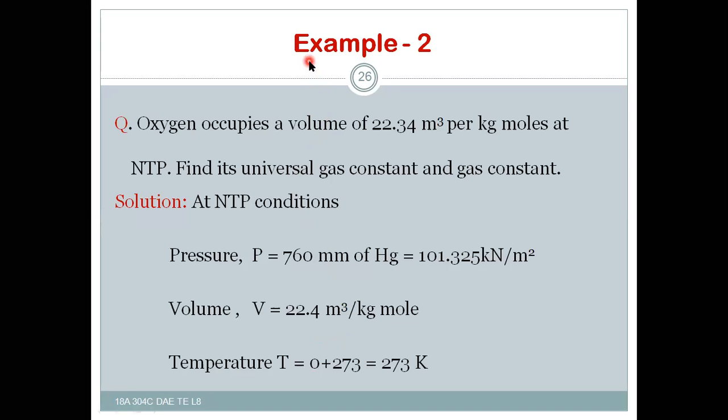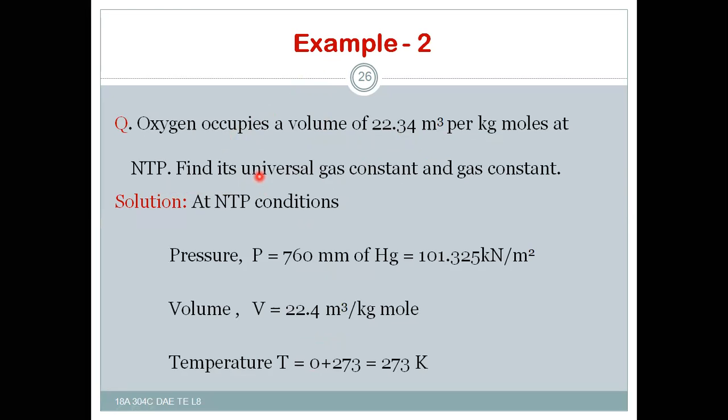So the second problem is example 2. Oxygen occupies a volume of 22.34 meter cube per kg mole at NTP, normal temperature and pressure. Find its universal gas constant and gas constant.